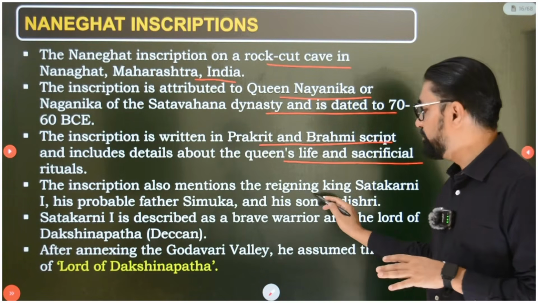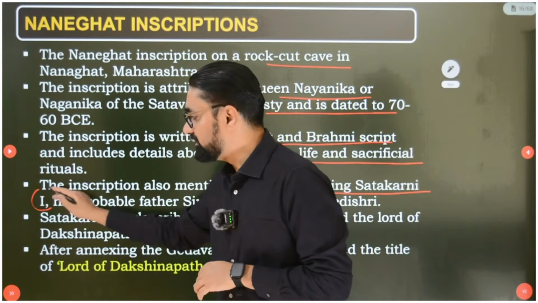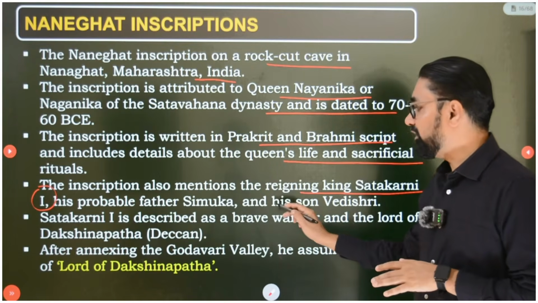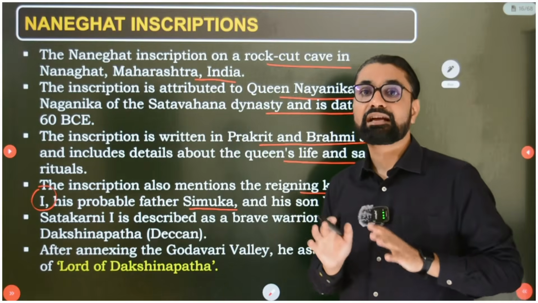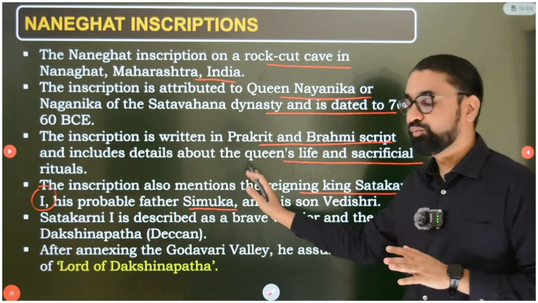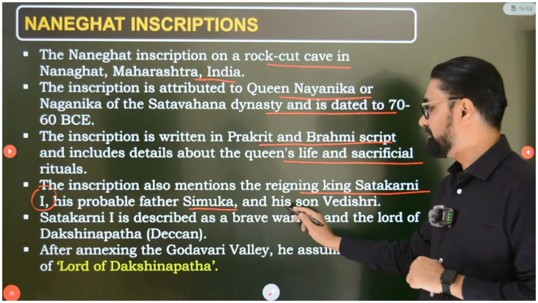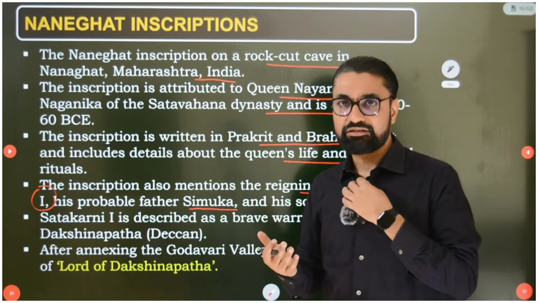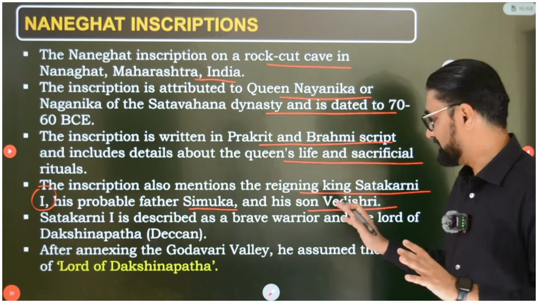The inscription also mentions the reigning king Satkarni I. So this is very important: the reigning king Satkarni I, and his probable father Simuk. This Simuk is said to be the founder of the Satavahana dynasty. So this Naneghat inscription is about Satkarni I, whose probable father is Simuk, and his son Vedishri, or there might be multiple sons. So whether Vedishri and Satkarni II are the same or not, I can't say.